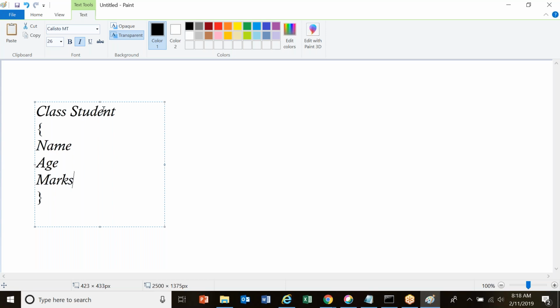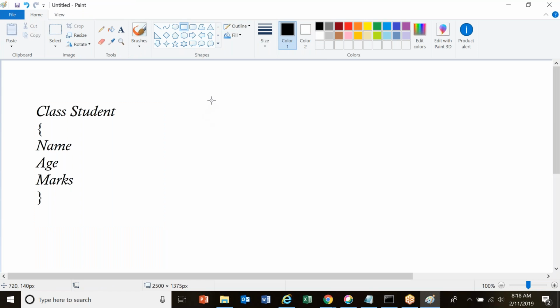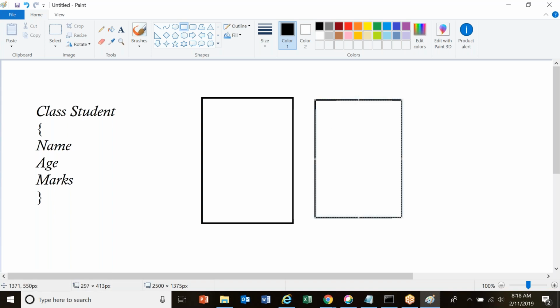Now I wanted to create 3 students. Those student names are Rama, Krishna, and Shiva. Assume that I'm creating 3 students. If I wanted to create students, what should I do? Create an instance.